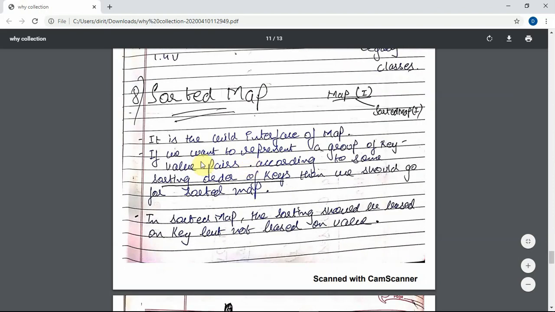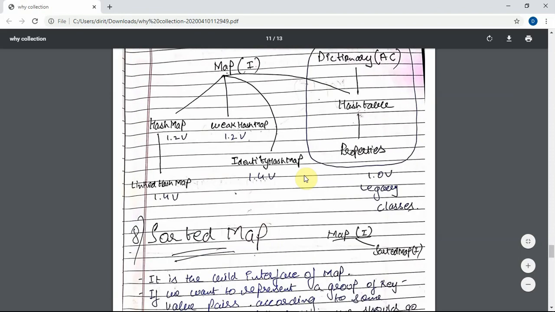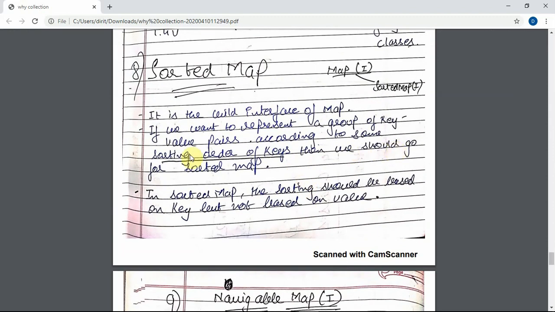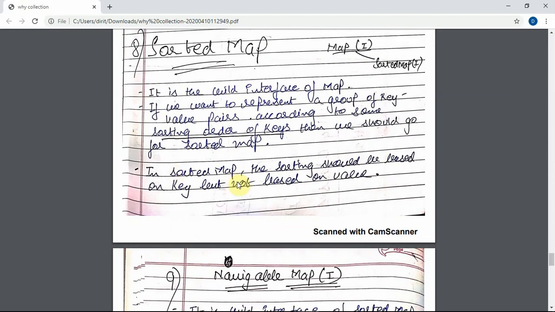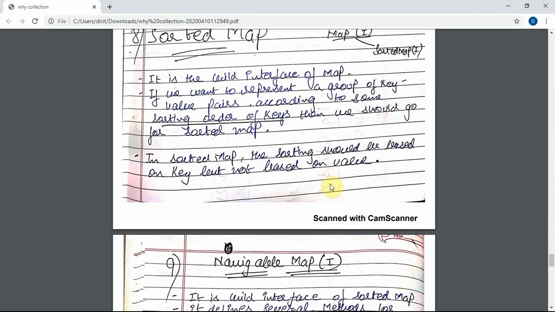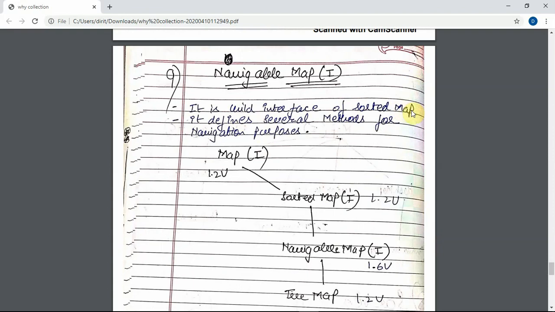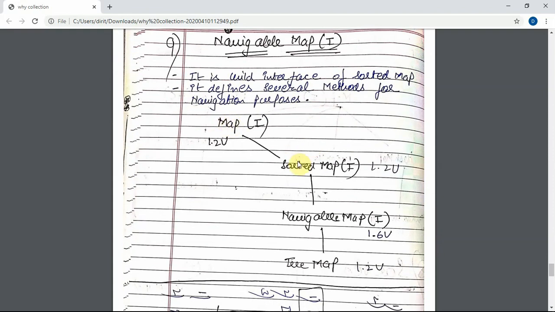Sorted map is a child interface of map, used if we want to represent a group of key value pairs according to some sorting order of keys. Sorting order is always of keys because they are unique. In sorted map the sorting should be based on key but not value. Navigable map is a child interface of sorted map. It defines several methods for navigation: map, sorted map, navigable map, tree map.